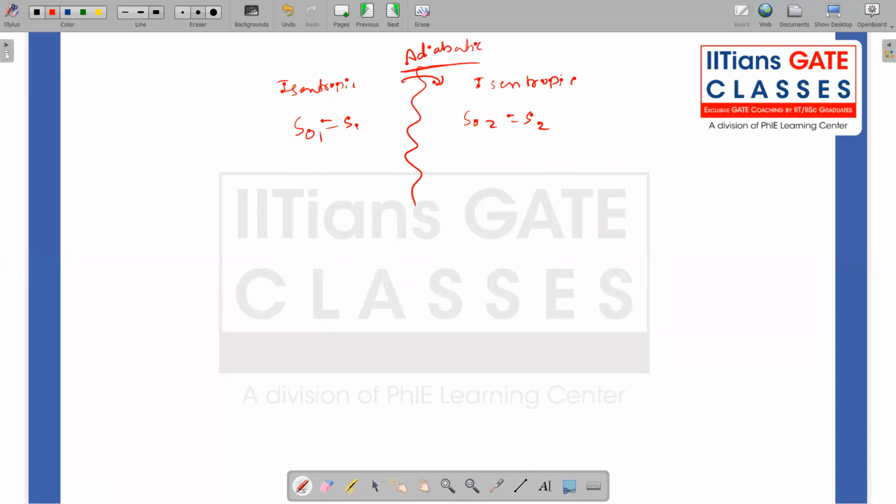This is how we treat it. So I can still use an isentropic relation, only with the properties relating to downstream. That means I can write P02 by P2 as a function of Mach number, like 1 plus (gamma minus 1) by 2 times, but I am here using the downstream Mach number. I can use this isentropic relation. Similarly, I can use the upstream relation with the upstream Mach number.